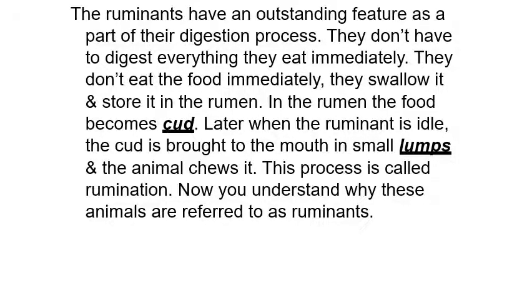Ruminants have an outstanding feature in their digestive process. They don't have to digest everything they eat immediately. They don't digest the food immediately like us. They swallow it and store it in the rumen first. In the rumen, the food becomes cud. Later, when the ruminant is idle, the cud is brought back to the mouth in small lumps and the animal chews or re-chews it. This process is called rumination. Now you can understand why these animals are referred to as ruminants.